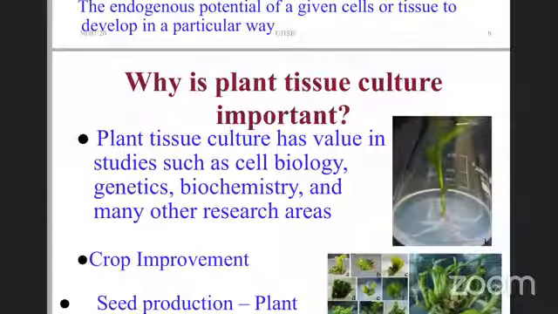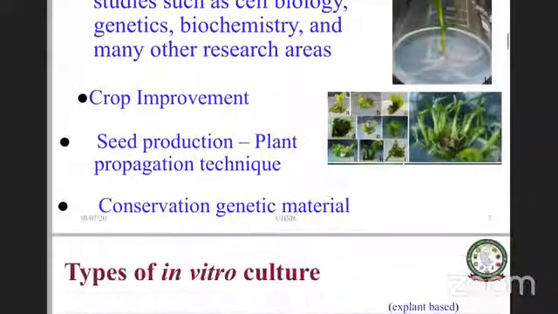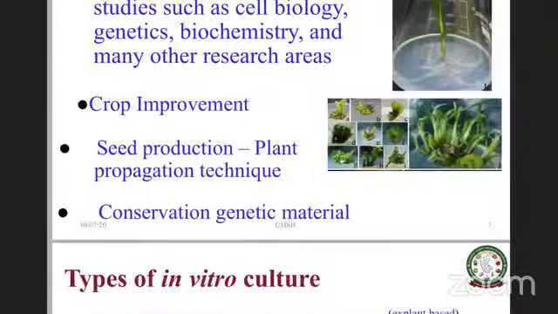Then tissue culture is also very important in crop improvement. There are many applications of tissue culture in crop improvement, apart from the multiplication part of it. For a breeder, for a scientist involved in crop improvement, tissue culture is quite handy in multiple situations. Seed production, seed propagation is another well accepted and well exploited part of tissue culture. Another very important application of tissue culture is conservation of genetic material. So long-term conservation of genetic material is achieved using tissue culture.